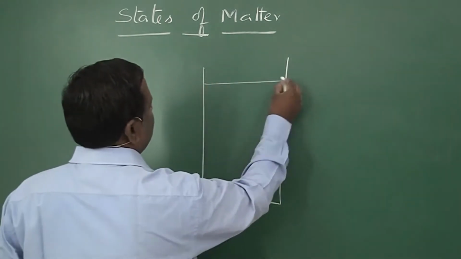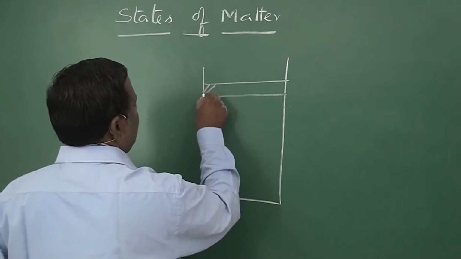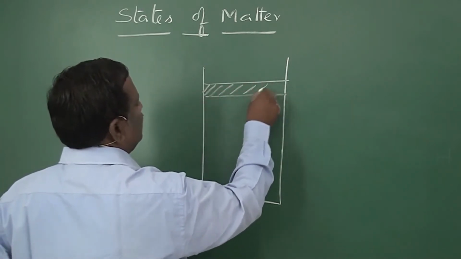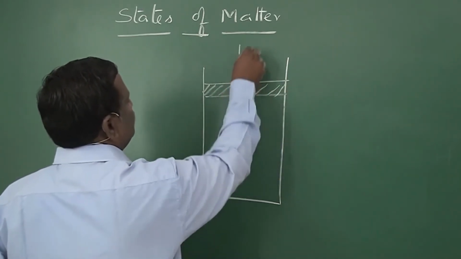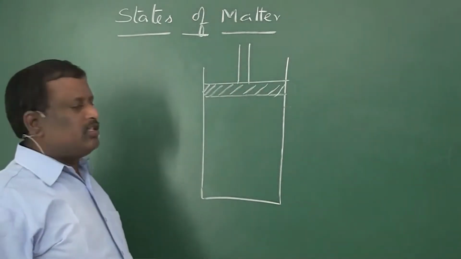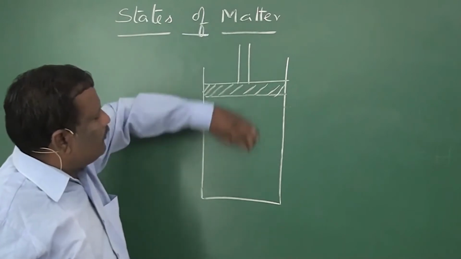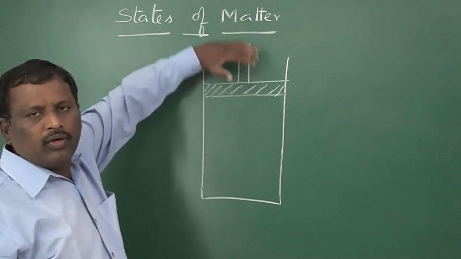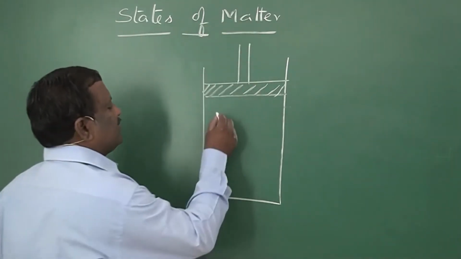this was a container. Now here we have a freely moving piston that was arranged here. This freely moving piston means it can move upwards and downwards. Now here I kept some gas.